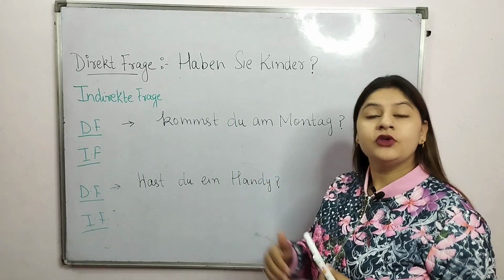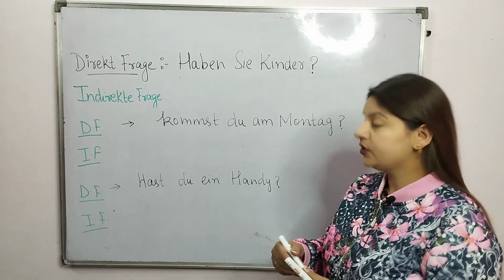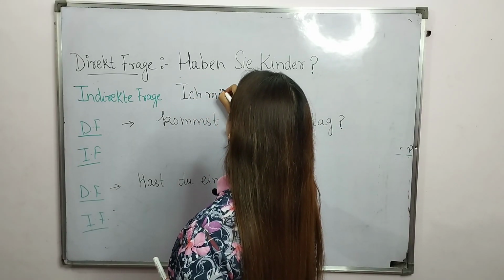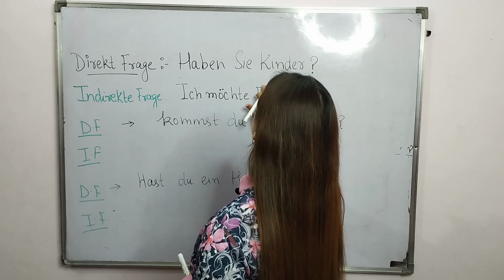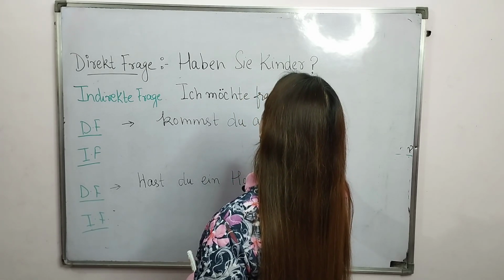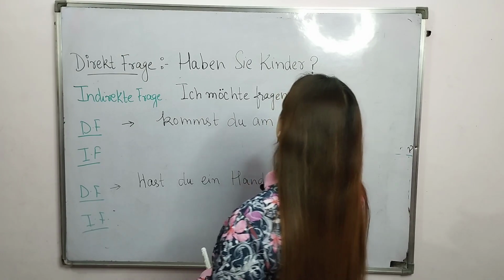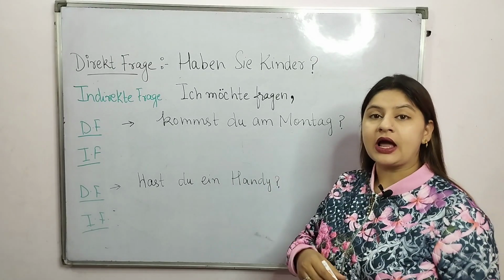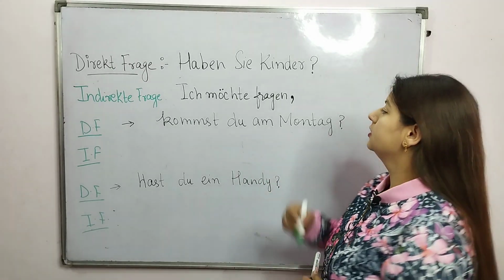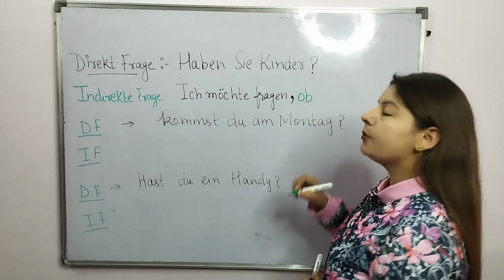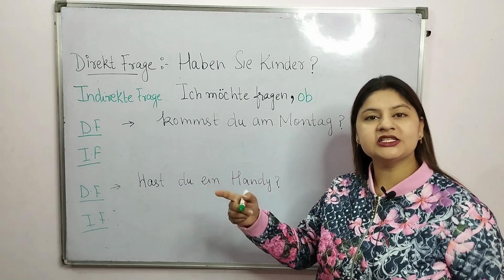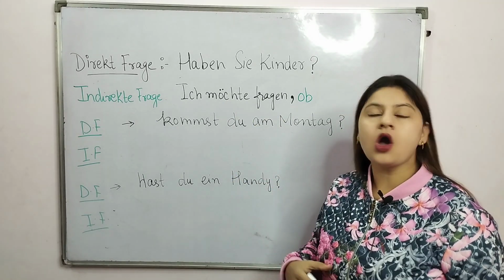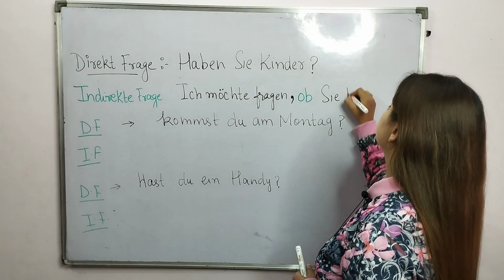Now we are going to make indirekte Frage. Ich möchte fragen, again one comma. Now, in Ja-Nein-Frage, there is a different thing. I use ob here. In English, if. Ich möchte fragen, ob Sie Kinder haben.